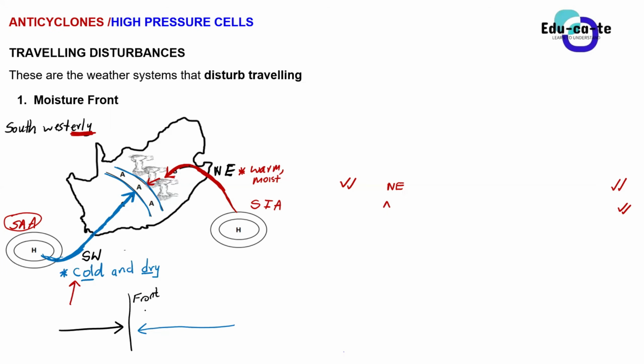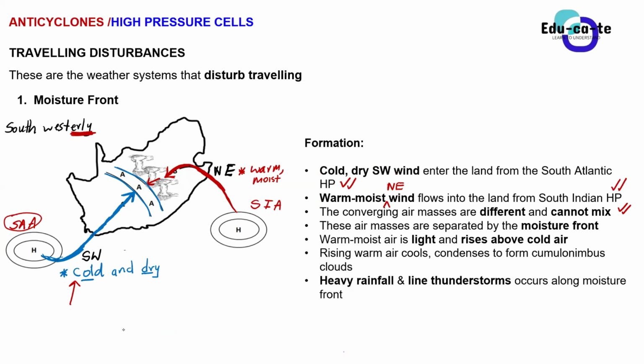Yes, just like in a mid-latitude cyclone. Remember, guys, I told you that when you have cold polar easterlies and warm westerlies, they converge at the polar front. That's what we're talking about. A front is just a boundary where warm air and cold air meet and cannot mix. Do you guys get me? Yes, sir. So basically these air masses are not mixing, they're separated by a front known as a moisture front.